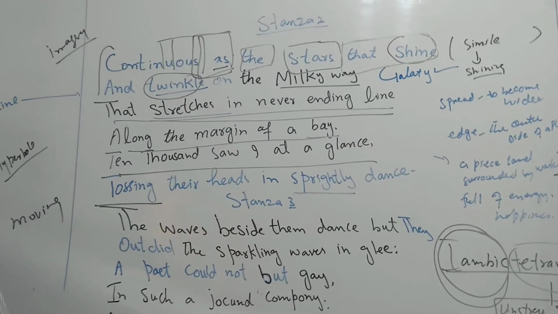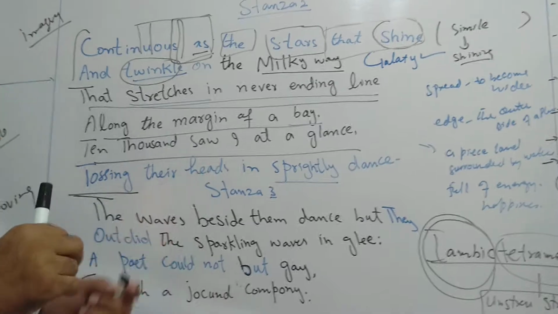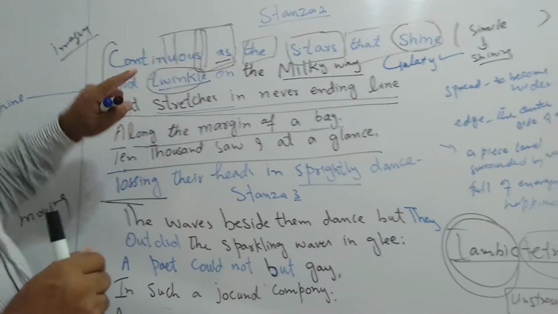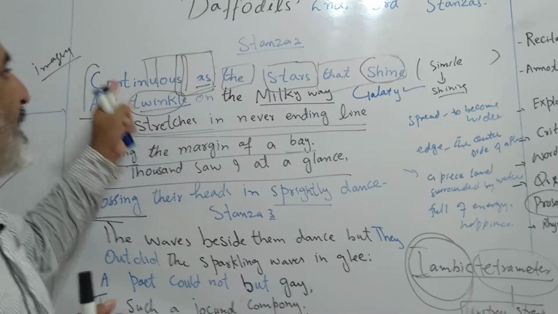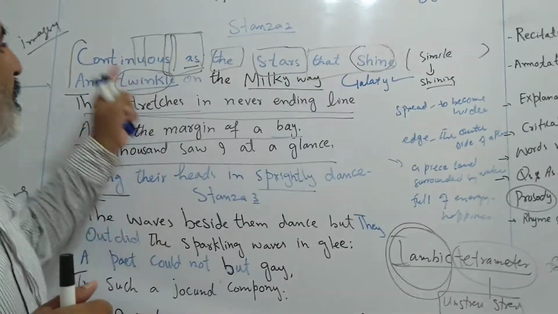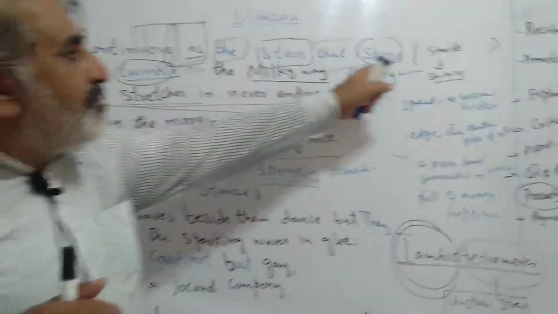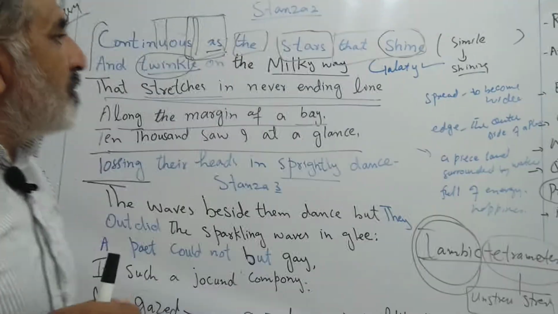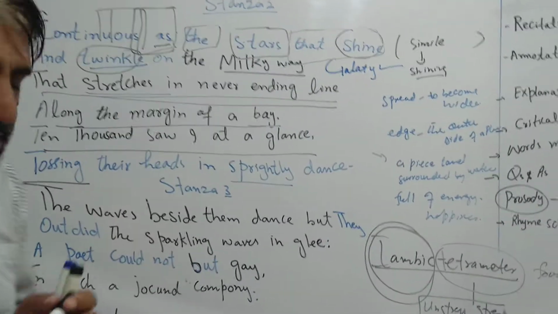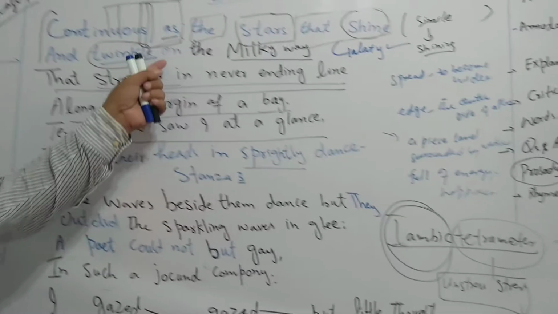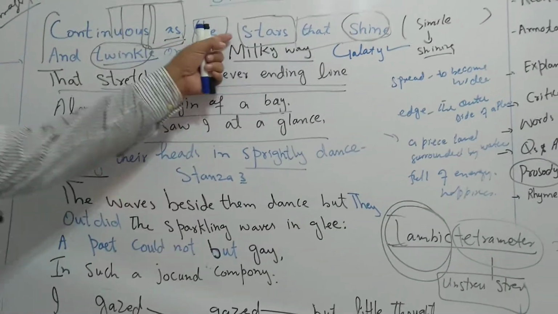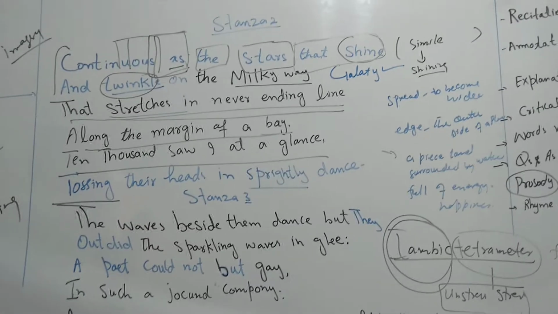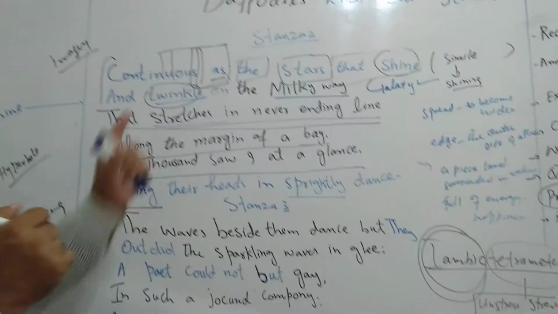We have 8 syllables. The first syllable is unstressed and the second syllable is stressed, and it will continue till the end. So the meter of the verse is iambic tetrameter.